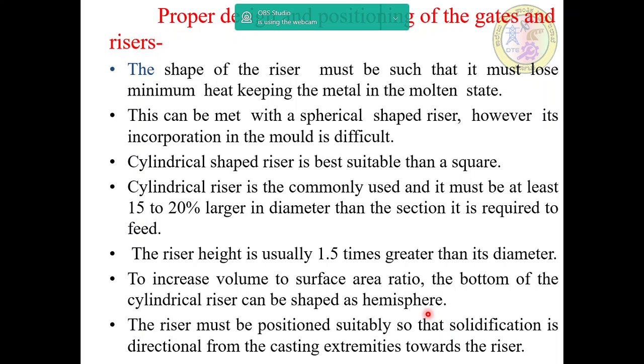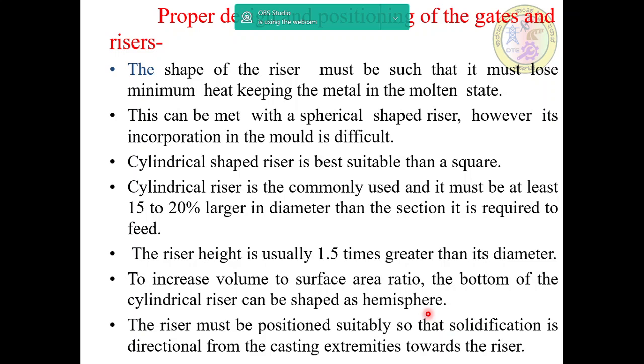Here the shape of the riser must be such that it loses minimum heat, keeping the metal in the molten state. This can be met with a spherical shaped riser. However, its incorporation in the mold is somewhat difficult.